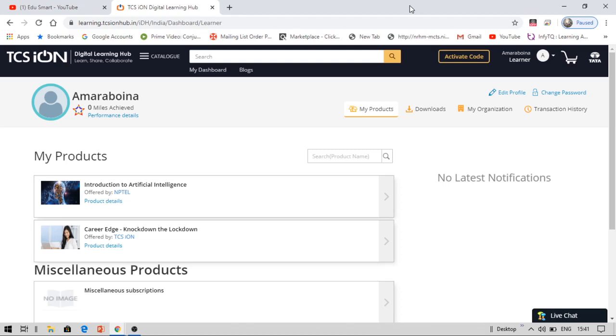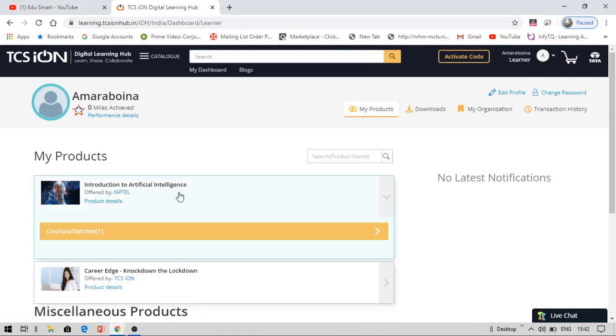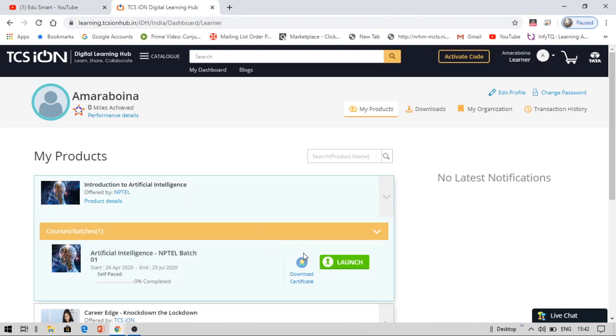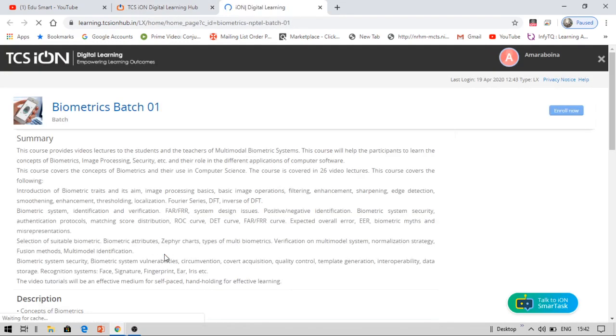If you want to get two or three courses, you can also get them by creating different accounts, but on the same name, and you can get the certificate. So this is how you are going to get it. Now let me show how you can launch this course and complete it. Yes, you can see this launch button. Now click on artificial intelligence. It will take a second.